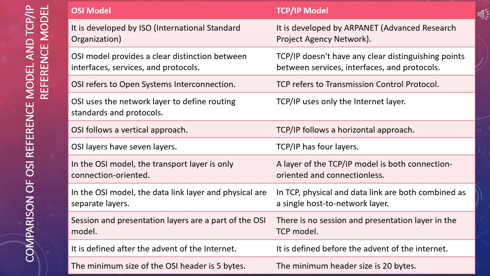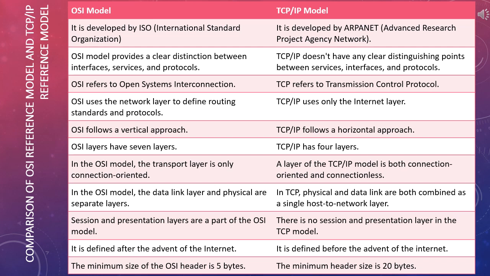In the OSI model, the data link layer and physical layer are separate layers, but in TCP/IP, physical and data link are combined as a single host to network layer.